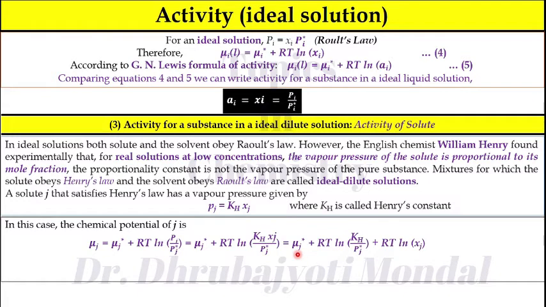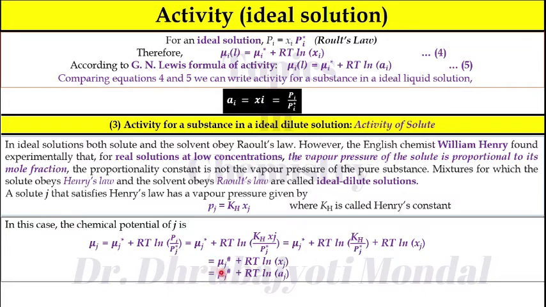Now you can see mu J star is constant for a particular solute. This is a standard chemical potential. RT ln Kh is also a constant. Pj star is also constant. So you can write mu J has plus RT ln Xj. So that is the chemical potential for the particular solute.